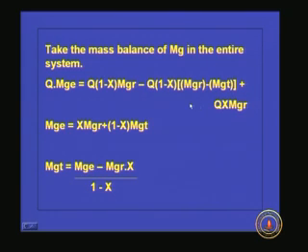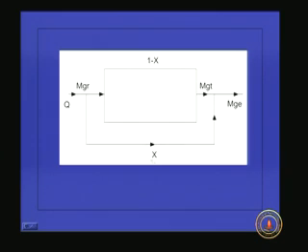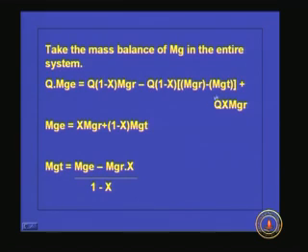That is removed from the system. So the sum of this is what comes out after the treatment, plus Q into X into mgr, which is the magnesium in the bypass stream. Mgr is coming, Q into X is coming, so that is the total magnesium coming.